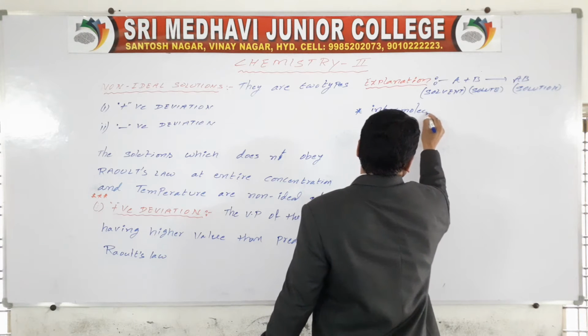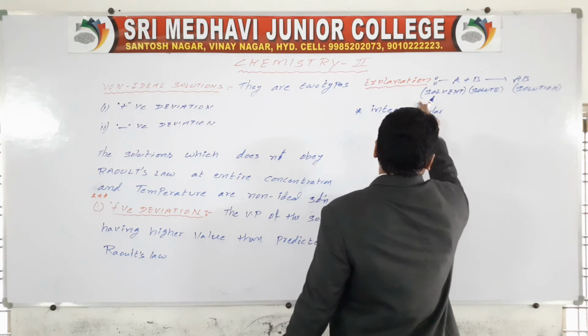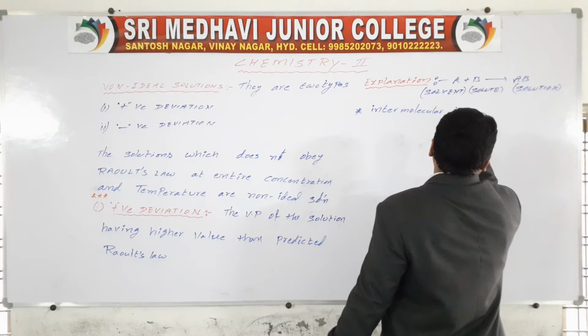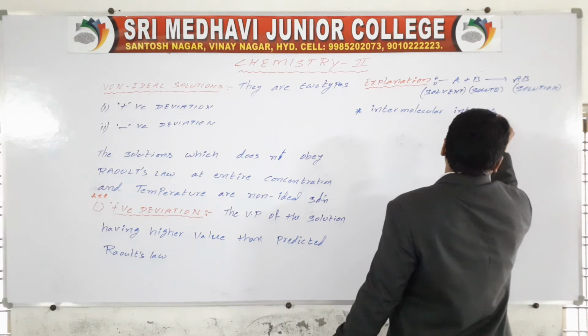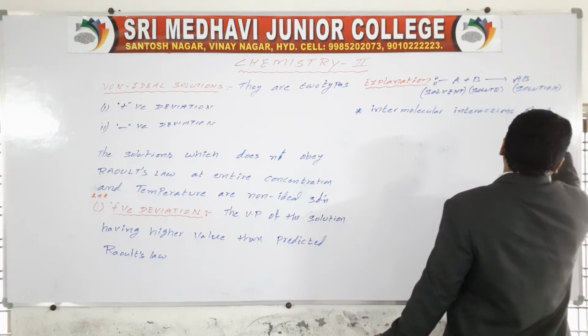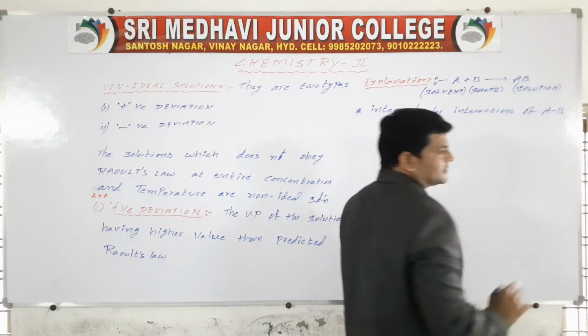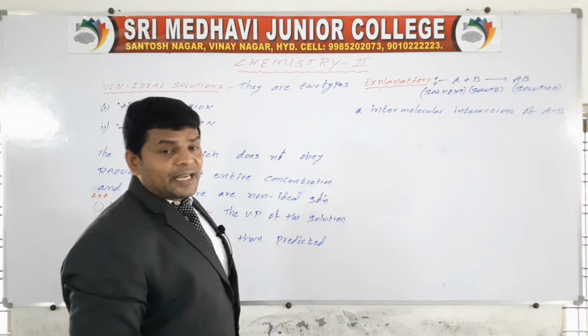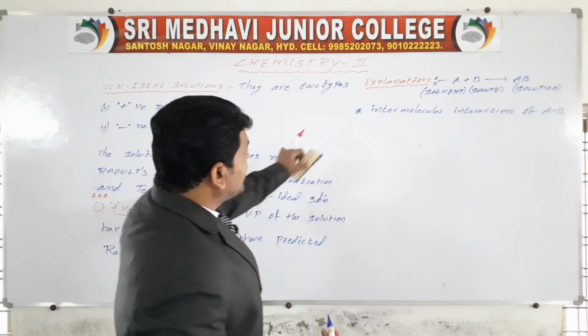Then first point, the intermolecular interactions of AB are lower, which means they give positive deviation.